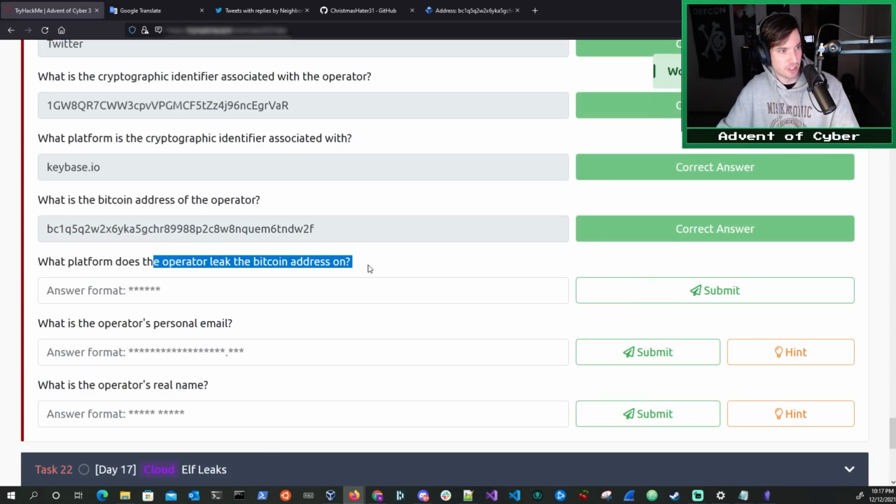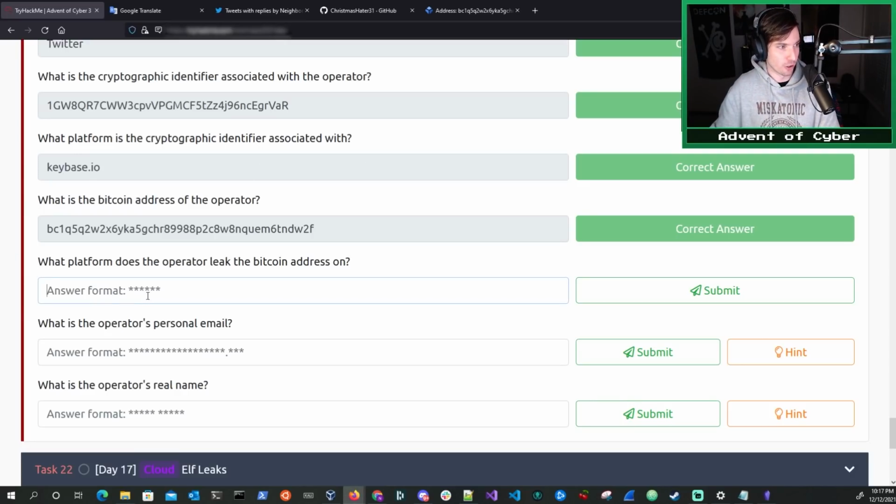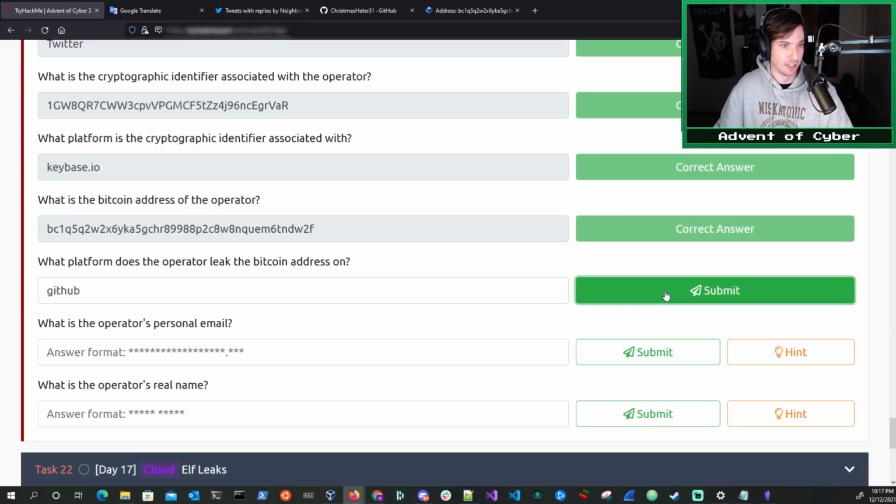What platform does the operator leak the Bitcoin address from? This is a little bit of a tricky question because it actually appears on two sites. We saw it on Keybase, if you remember, and we also saw it on GitHub. The answer they're looking for is GitHub. We found it on GitHub in that ransom.cpp file.